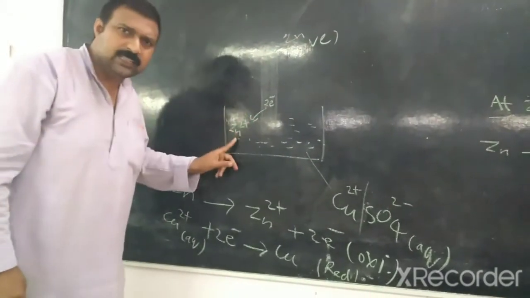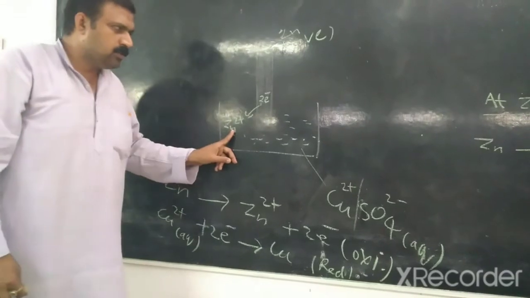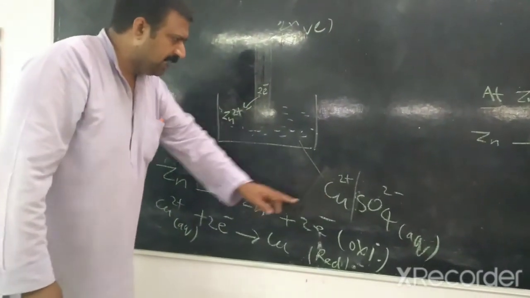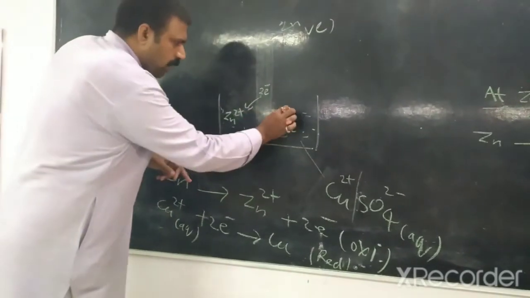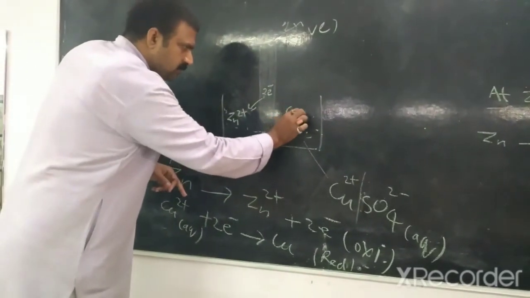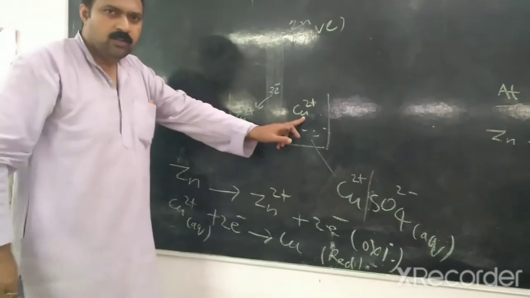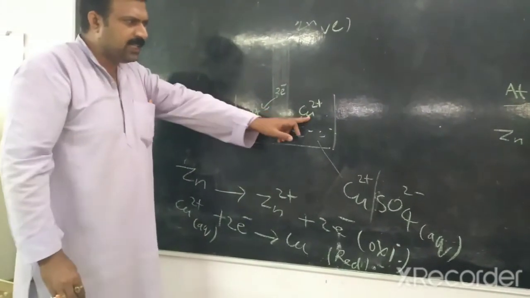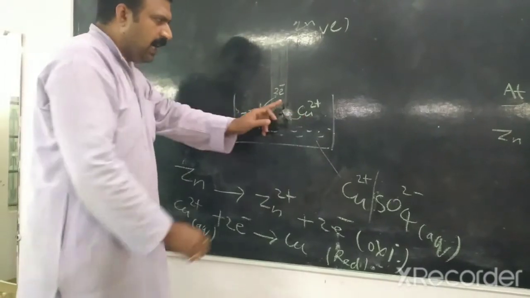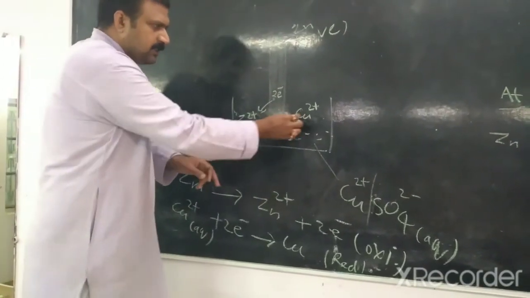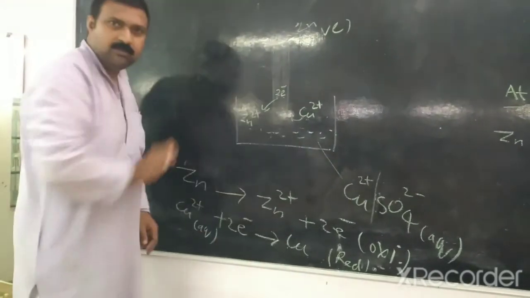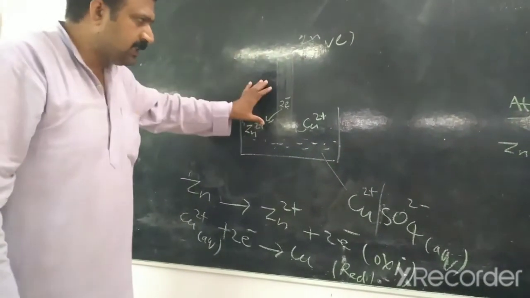Since oxidation takes place at the zinc rod, it works as an anode. Now the Cu2+ ions are deposited near the rod because the rod is negatively charged and copper ions are positively charged. And these Cu2+ ions accept these electrons and are reduced into copper. But this